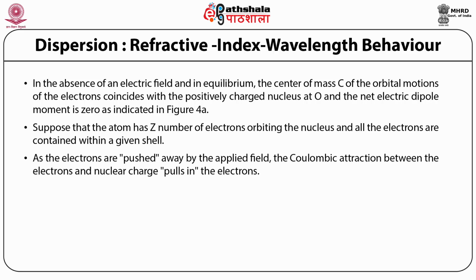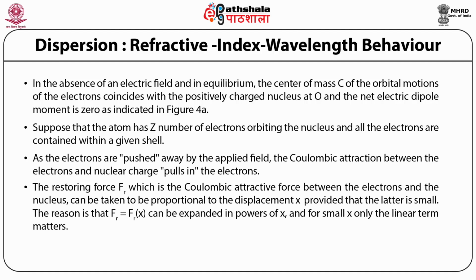As the electrons are pushed away by the applied field, the Coulombic attraction between the electrons and nuclear charge pulls in the electrons. The force on the electrons due to E trying to separate them away from the nuclear charge is Z e E, where E is the electric field and e is the electric charge. The restoring force Fr, which is the Coulombic attractive force between the electrons and the nucleus, can be taken to be proportional to the displacement x provided that the latter is small.